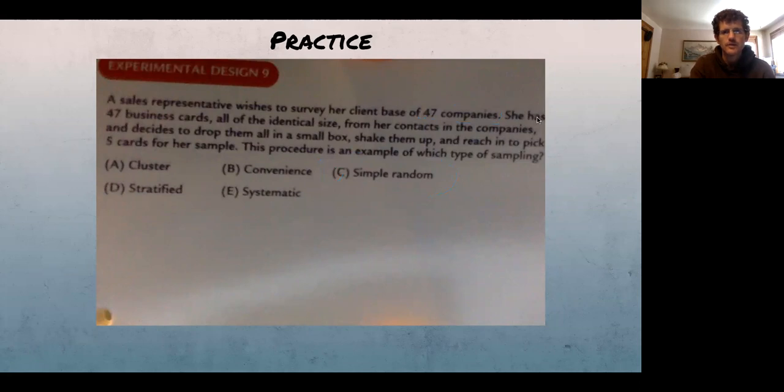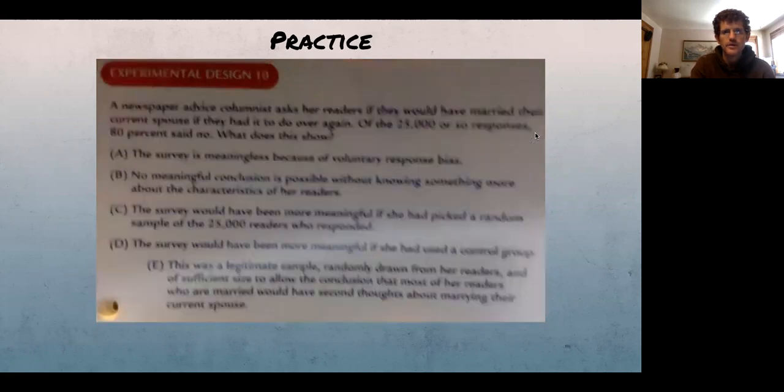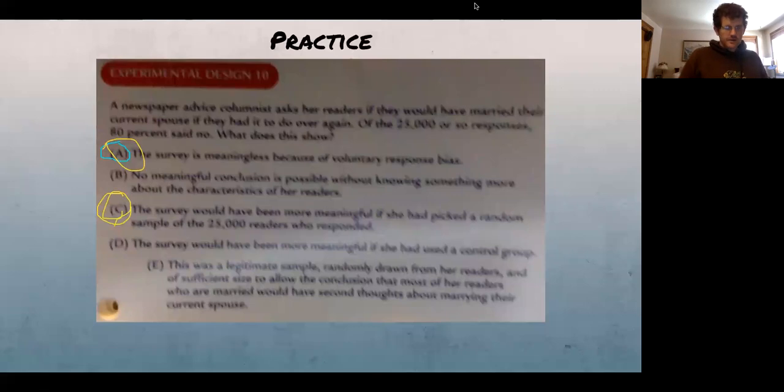I think the next one, yes, this one got a little blurry. Hopefully you can read it, but try and work your way through that one. So what's going on here is, of course, the columnist just asked anyone to respond if they would marry their spouse again, and 25,000 responded. They were not randomly selected, and this is kind of debatable on what the correct answer is.